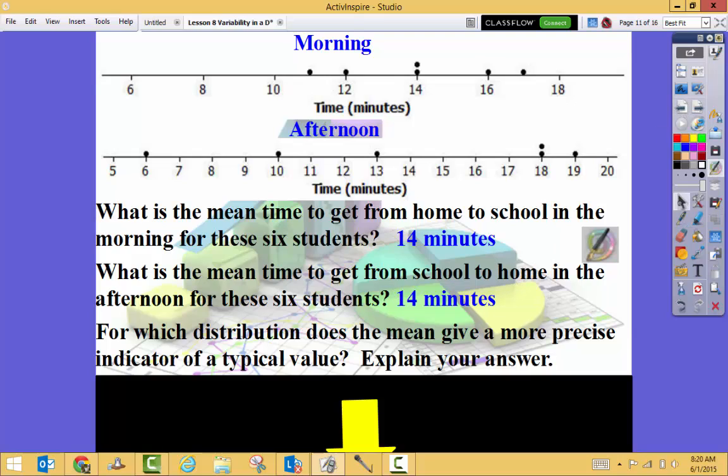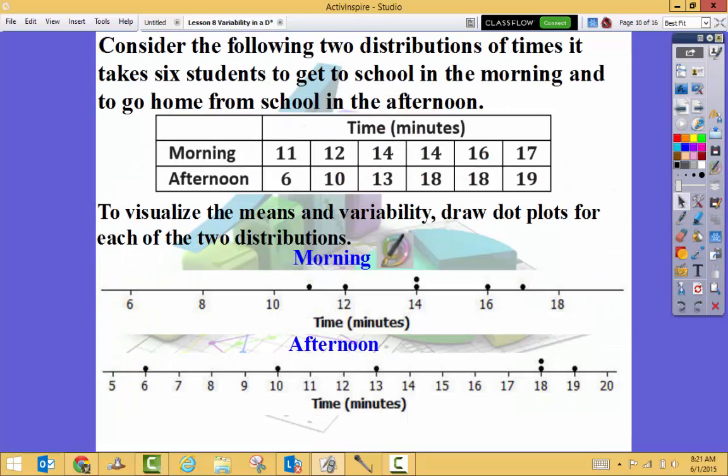So now let's think of this question. For which distribution does the mean give a more precise indicator for a typical or expected value? Which one is the mean a better indicator? Well, I'm going to put my little triangles right at that balancing point. If you're stuck, reread this sentence.